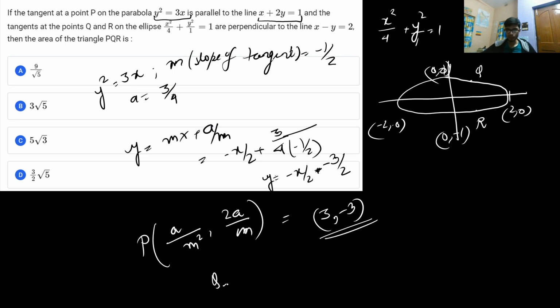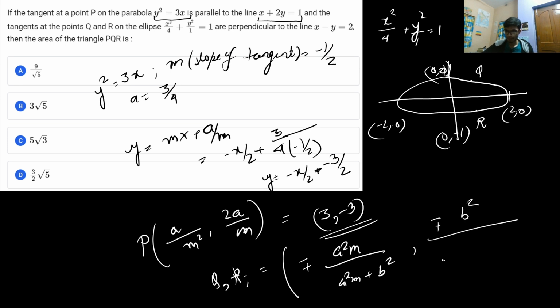And similarly, for the point of contact of tangents on an ellipse, there is another very important formula, minus plus a square m by root under a square m square plus b square comma plus minus b square by root under a square m square plus b square. Here m is the slope of the tangent.